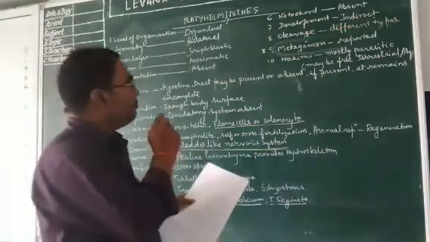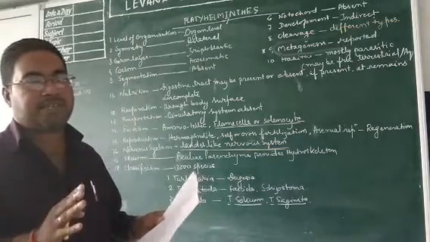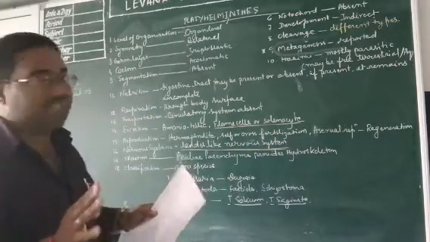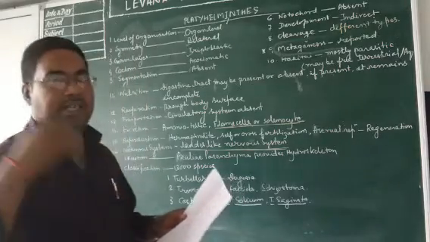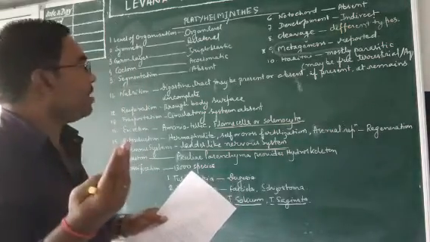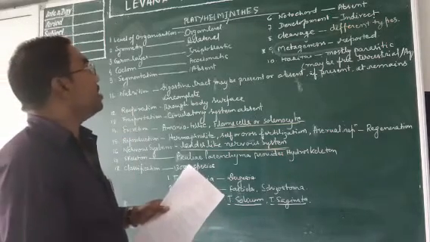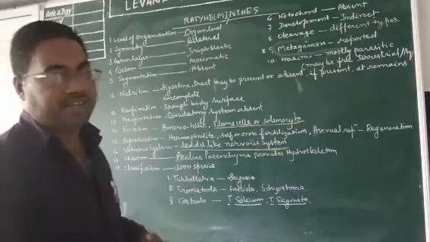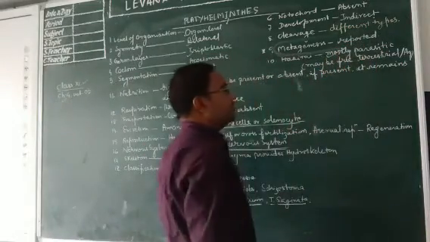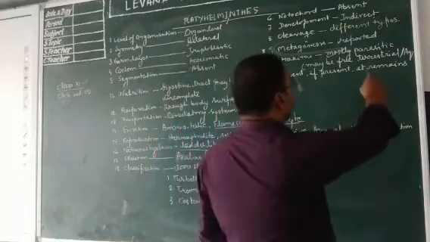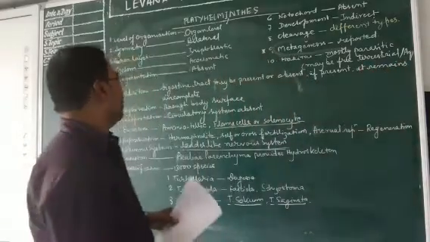For cleavage, different types of cleavage are reported in platyhelminthes. Moreover, about the cleavage you will study in later classes. Now habitat, mostly platyhelminthes are parasitic. But certain forms may be terrestrial and aquatic, they may be free living.